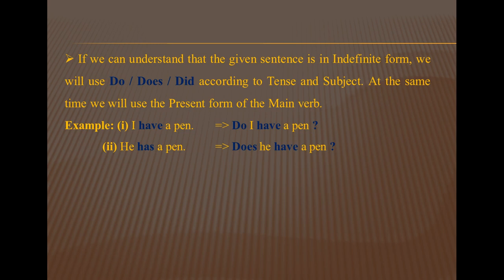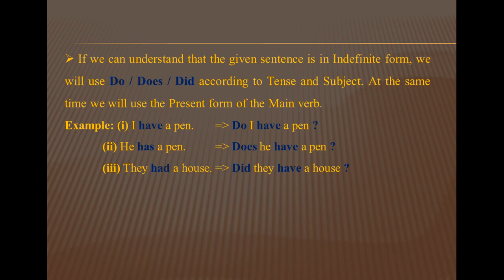So if we use do or does or did. Number 3, they had a house. Did they have a house? So every time when we use do, does, did, we will use the present form of the main verb. So have is the main verb, and had is its past form. So in this way, with any other verb you will use the main verb.